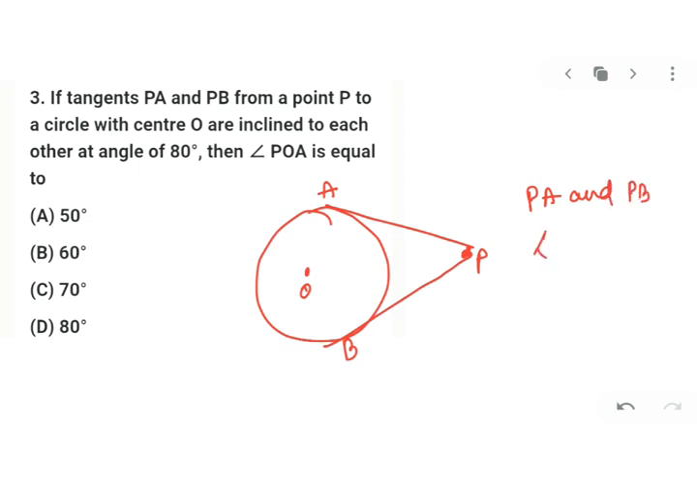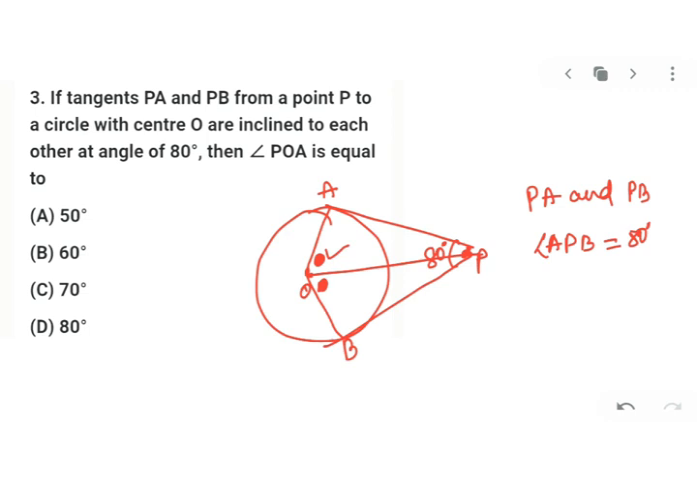Now these two tangents PA and PB are inclined at an angle of 80. That means angle APB is equal to 80 degrees. So can I mark here 80 degrees? Yes. And now you have to find POA. So I will just join this POA and I will join this. Shall we begin now? Okay. POA, this angle you have to find. No, only this angle you have to find.